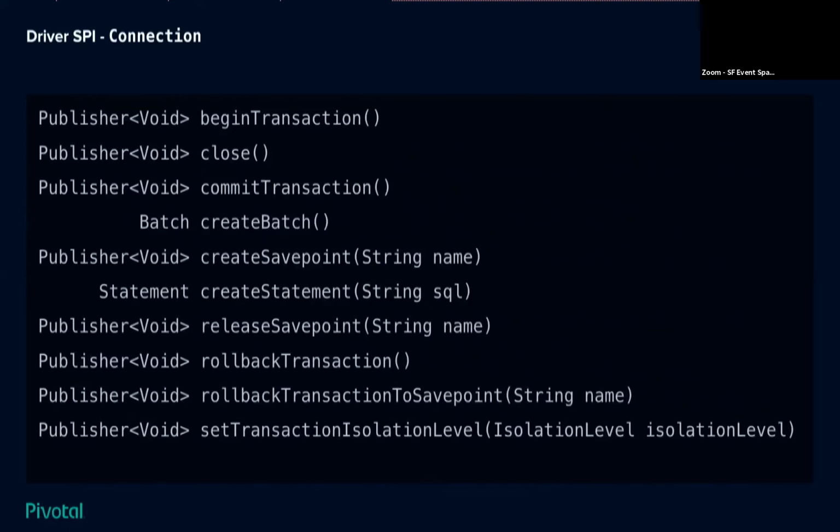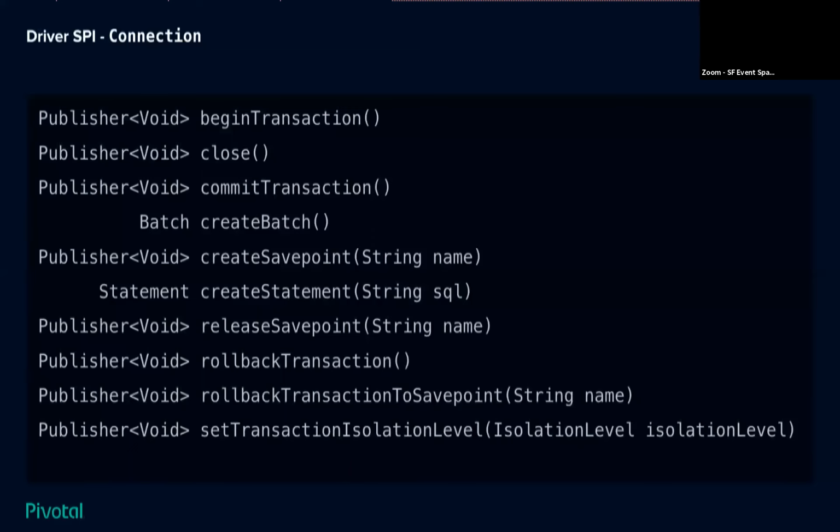What exactly is the wire protocol, the frames that need to be sent across the wire to begin a transaction, or to commit a transaction, or to roll back a transaction? What do we need to send in order to set an isolation level or manage save points? We end up with this really, really small, really tight API that's easy for driver implementers to go off and implement. So we see transaction management, save point management, some more stuff about transactions down here. And we see these other two, create batch and create statement.